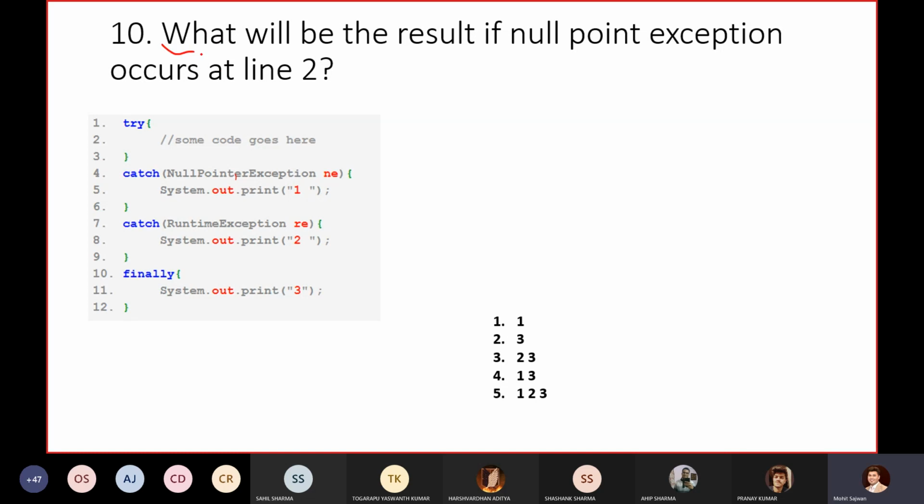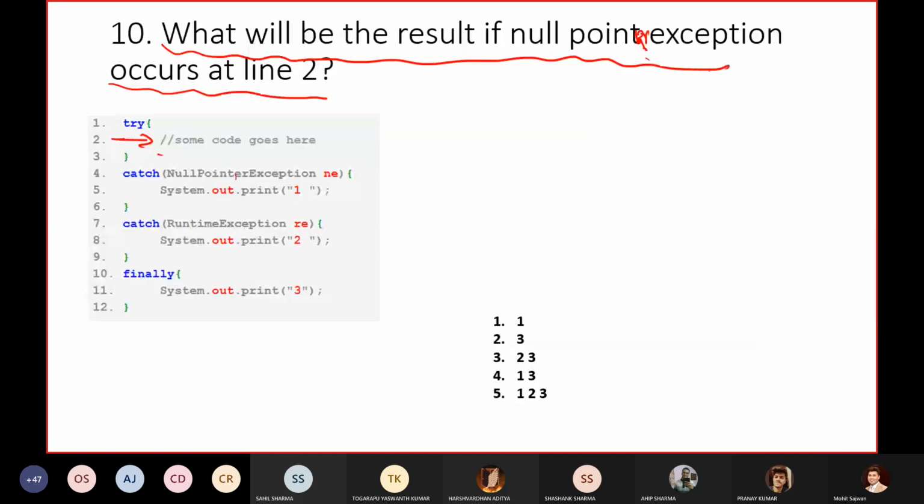Now tell me about this question. In this question, what will be the result if a null pointer exception occurs at line number 2? If we got some null pointer exception in this line, what output will I get? I hope that all of you will give me the correct answer. Let me open the chat box. For this particular question, what output will I get? 1 3, 2 3, 1 3.